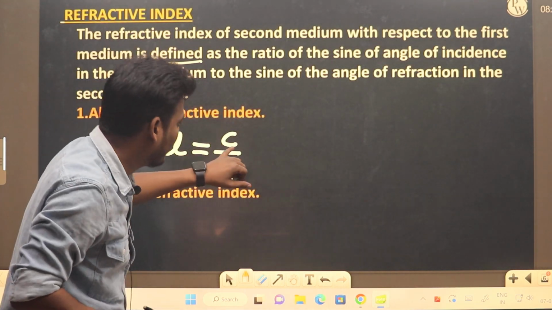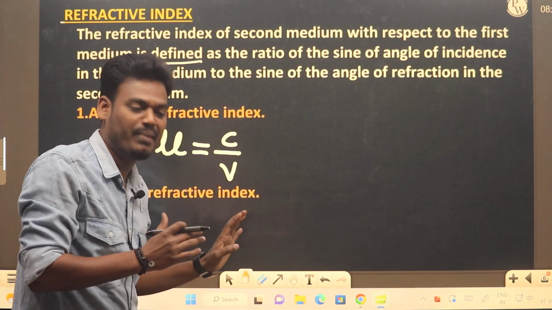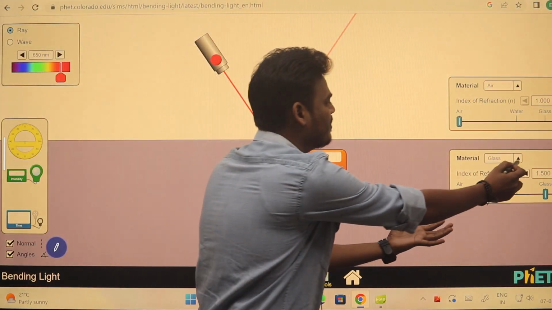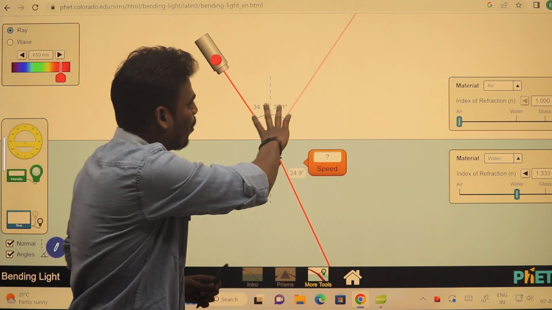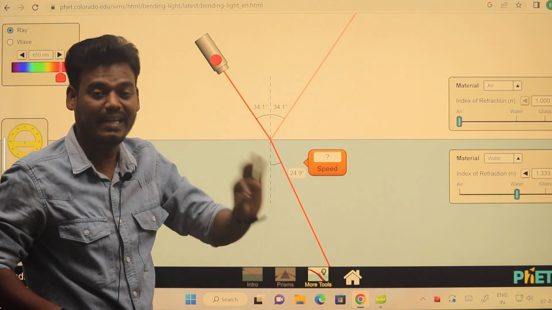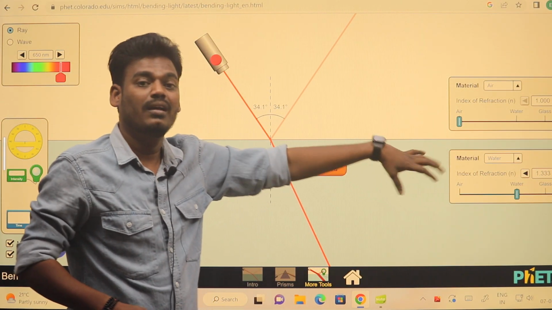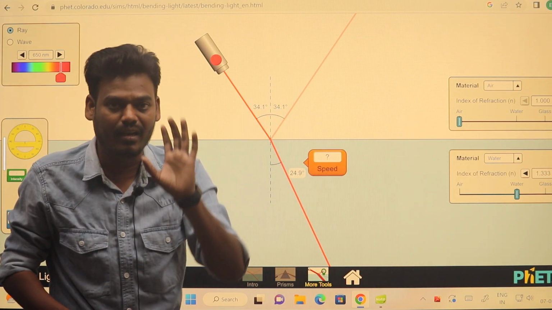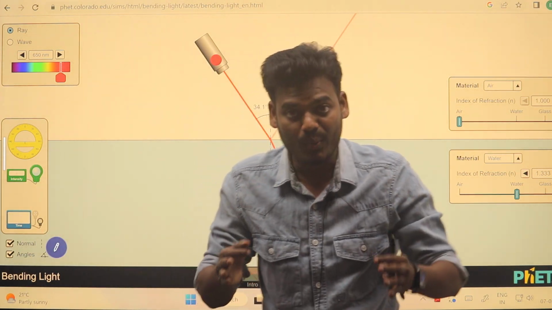What does it mean? The ratio of the speed of light in air or vacuum to the speed of light in a given medium. Here, the first medium I have considered is air, and the second medium I have considered is glass, or else I can consider water also. So in this ratio, the rarer medium, air or vacuum, should be there. That is the speed of light, 3 into 10 power 8 meter per second. But the second medium can be water or glass or any other transparent medium other than air. So this refractive index we call the absolute refractive index.